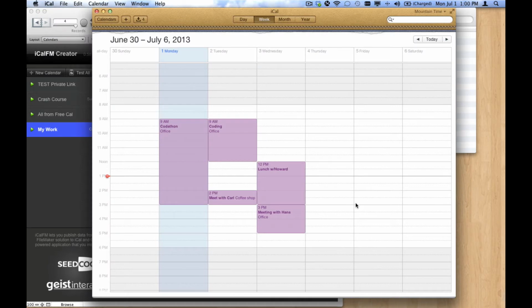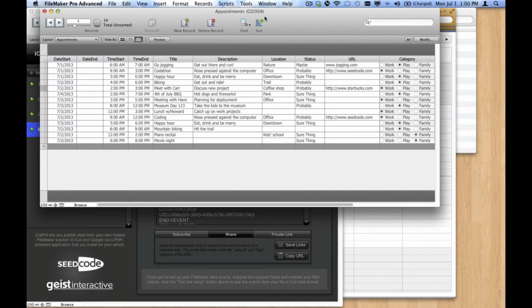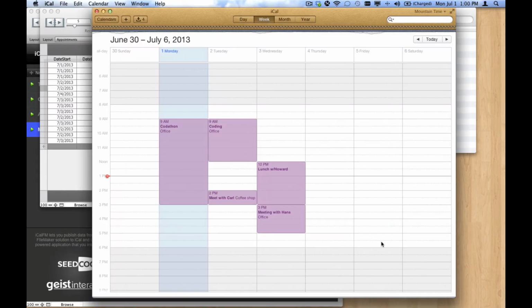So in iCal, here are some events that are currently being published out of my appointments database, which is here. Now this is hosted on a server. Okay, it's this really simple database I created. It's just got the one layout and these fields, and I've created some sample data in here, and that's what we're seeing on this calendar.